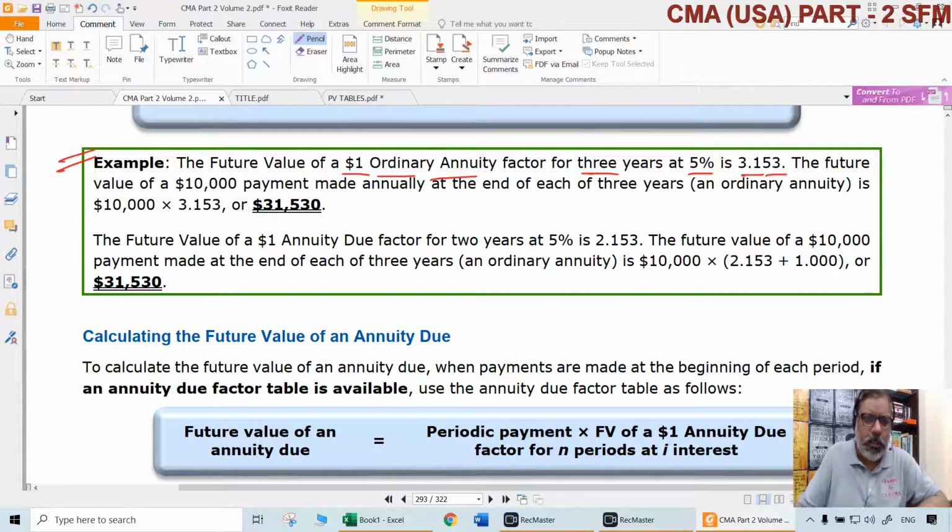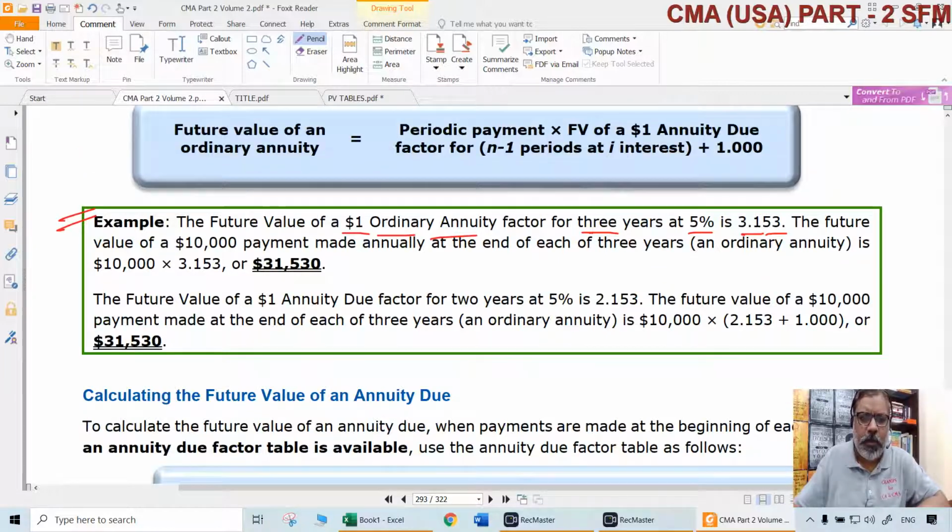When we say $1 ordinary annuity for 3 years at the rate of 5%, it means for 3 years you are investing $1 at the end of the year. How do we know end of the year? That is because it is an ordinary annuity. How many years? 3 years, 3 periods. You are investing $1 at the end of each period. Normally, without any time value of money, it should be 3. 1 plus 1 plus 1, 3. But it will not be 3, because there is interest also.